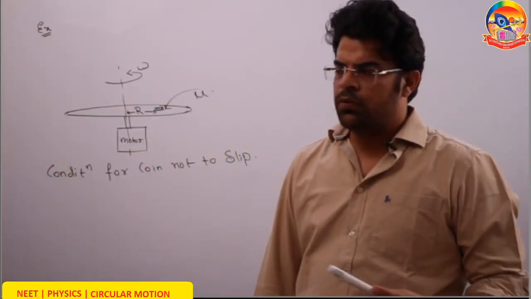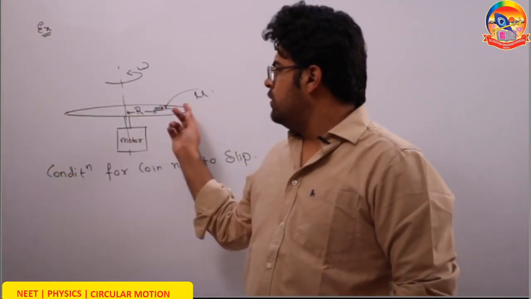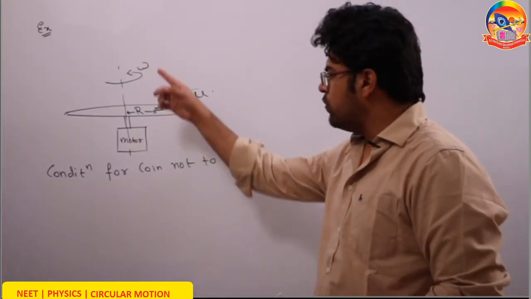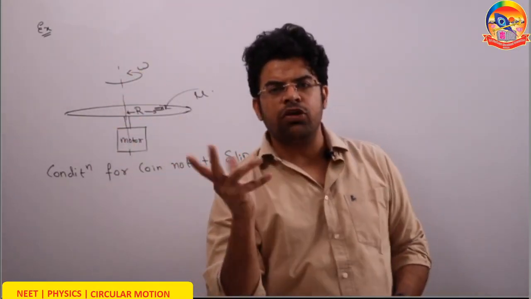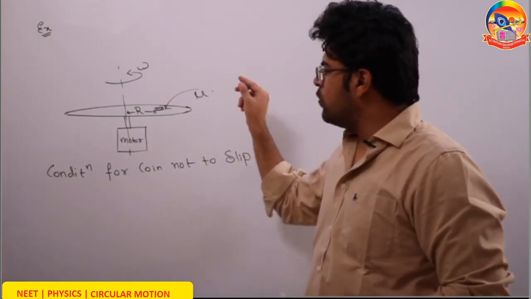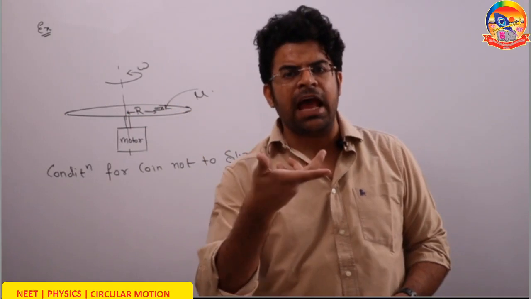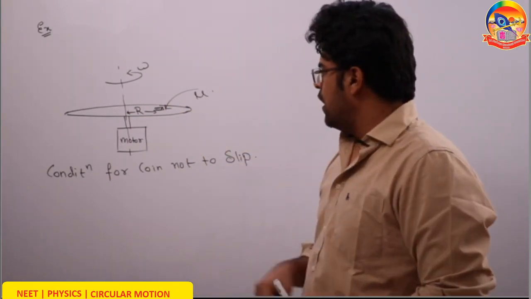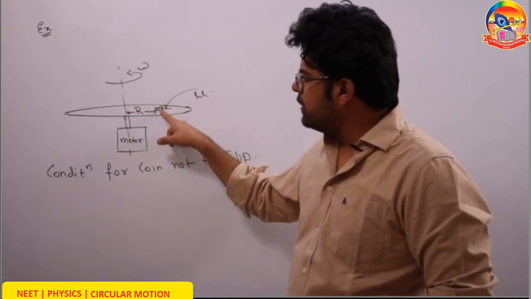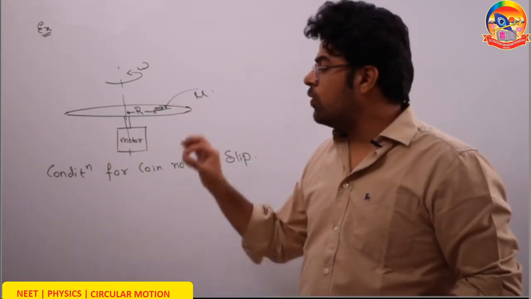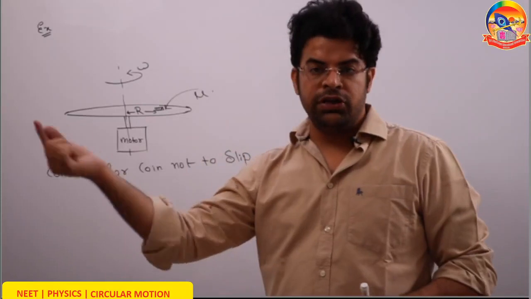So let's do one more example. There is a disk of certain radius which rotates because of a motor with an angular velocity omega. There is a coin placed at distance r from the axis and the disk rotates with angular velocity omega. If the friction coefficient between the coin and the plate is mu, what is the condition for the coin to keep on rotating with the disk?